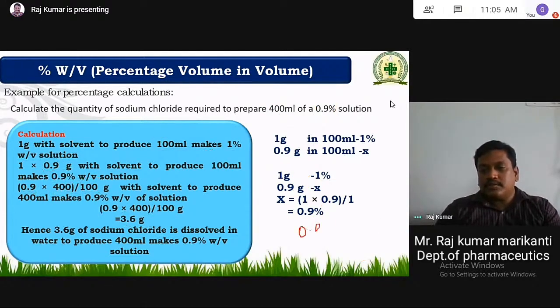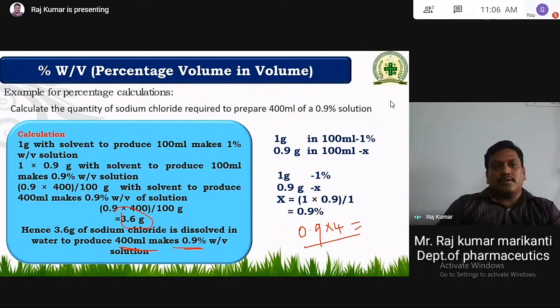So 0.9 grams in multiples of 4, because 400. For 100 ml it is 0.9 grams; for 400 ml you simply multiply by 4. Then you will get 3.6 grams. That is the final answer: 3.6 grams of sodium chloride dissolved in water to produce 400 ml makes a 0.9% weight by volume solution. This is the percentage calculation of weight by volume.